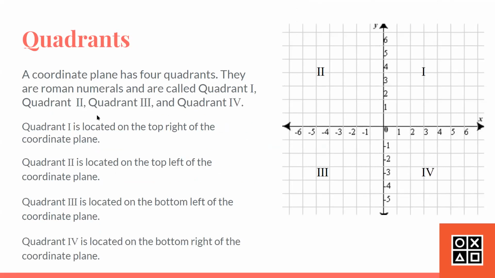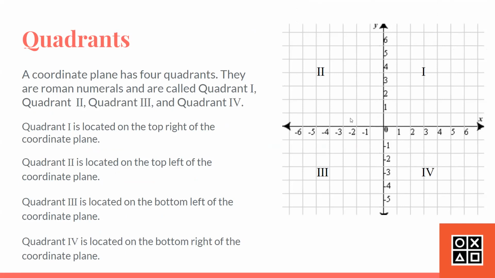Quadrants. A coordinate plane has 4 quadrants. They are Roman numerals and are called quadrant 1, quadrant 2, quadrant 3, and quadrant 4. Here we see on the coordinate plane, the first quadrant is whatever point is in this box right here. It is the top right of the coordinate plane.